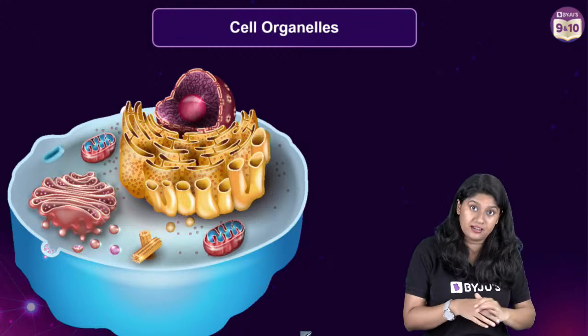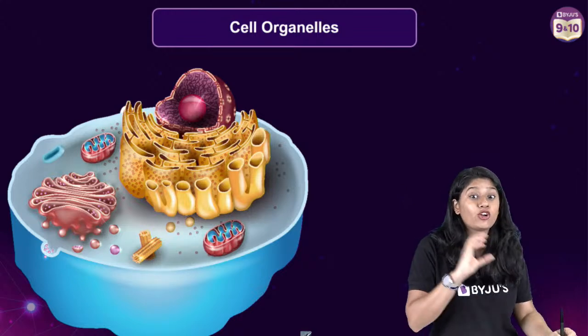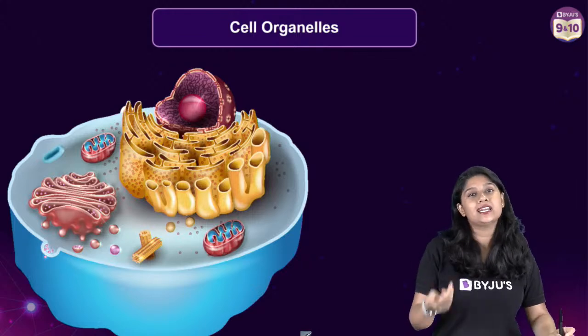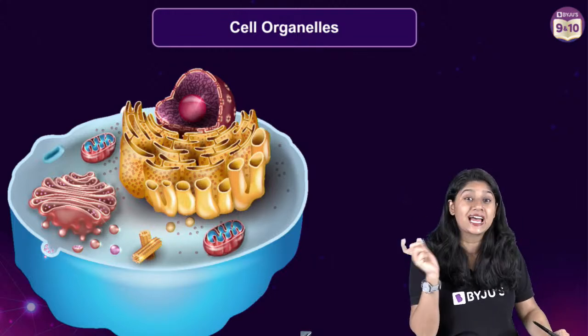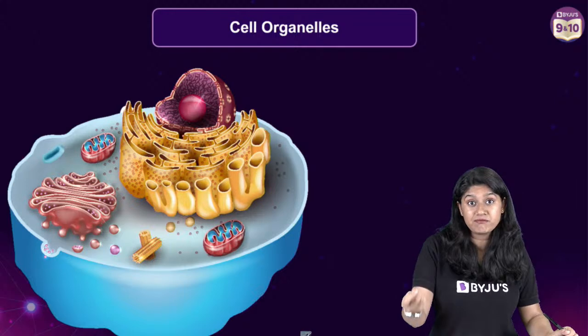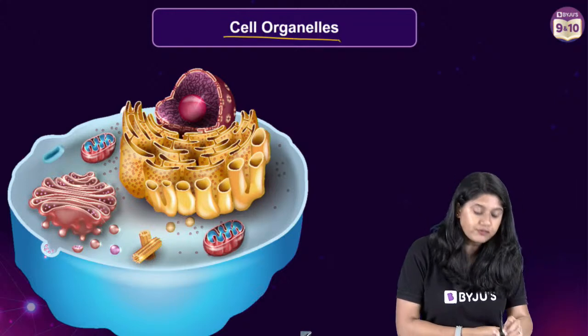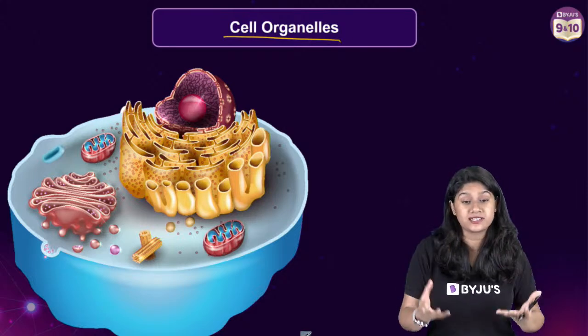Similarly, in the cell, we cannot call them organs, but they are the organelles. There are small parts inside the cell that actually help it perform certain functions. So the cell organelles, of course, we will be discussing them in the cell.